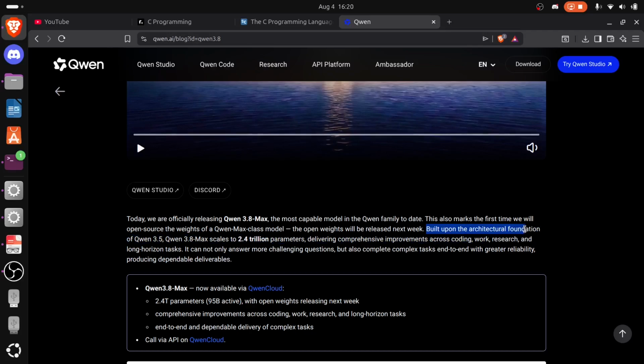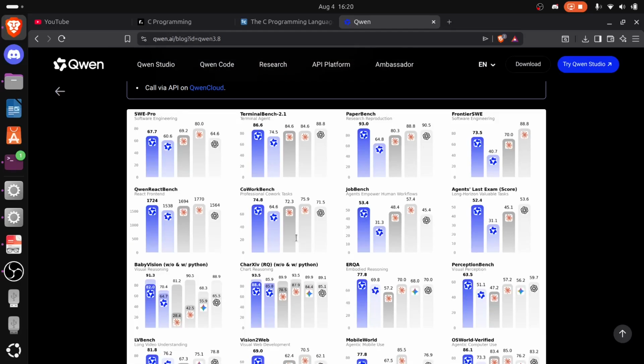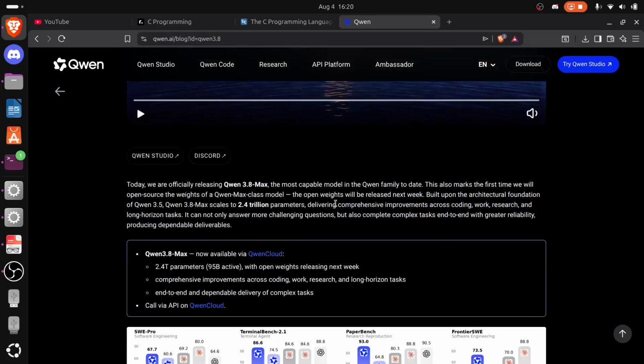Now, built upon the architectural foundation of Qwen 3.5, Qwen 3.8 Max scales to 2.4 trillion parameters. It is just 400 million parameters away from Kimi K3, and it even beats it in many benchmarks, as we are going to see in these pictures down below. It delivers comprehensive improvements across coding, work, research, and long horizon tasks. It can not only answer more challenging questions, but also complete tasks end to end with greater reliability, producing dependable deliverables. So we have 2.4 trillion parameters, as I said before, of which 95 billion are active.